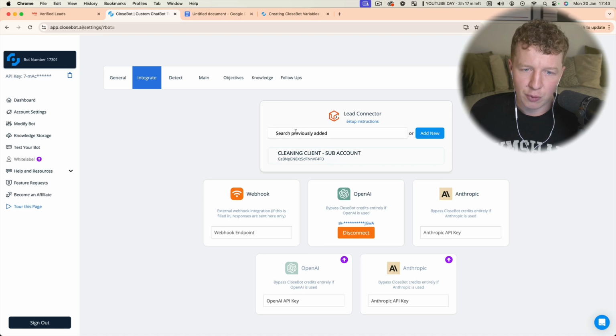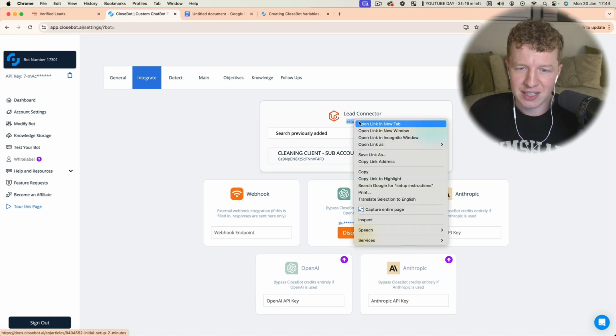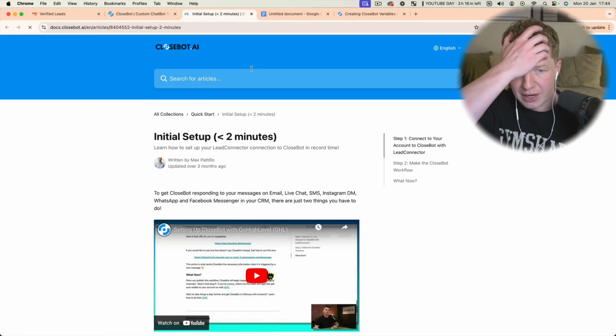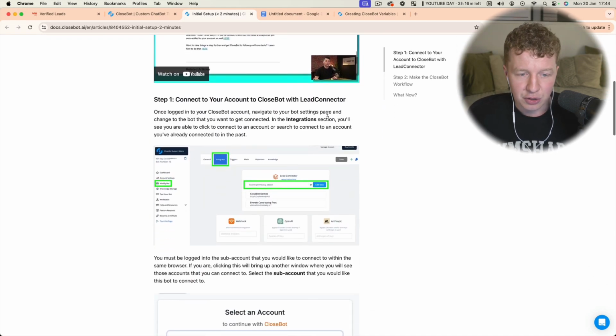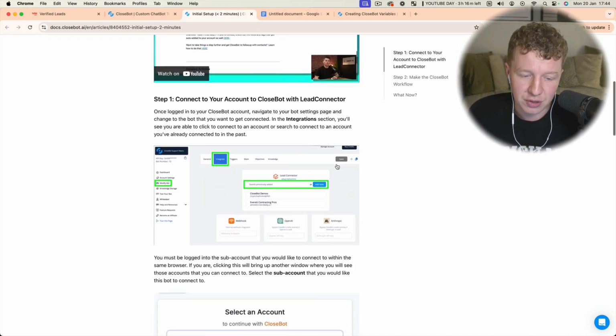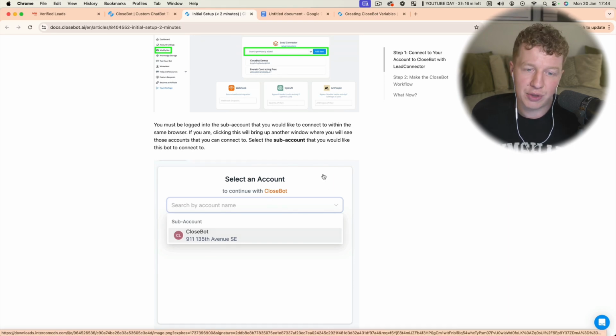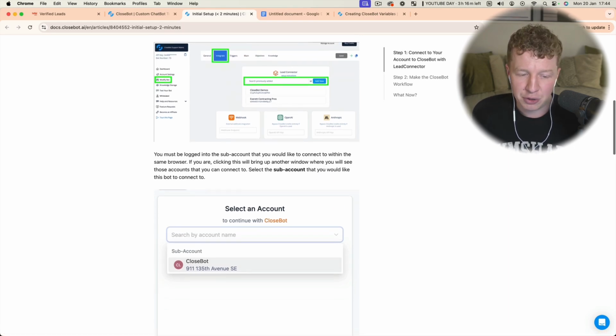So you can see here that you've got previously added. Basically, if you follow the setup instructions provided to you by Closebot, it literally takes less than 2 minutes. It is one of the easiest things to do. All you need to do is connect it with your lead connector account, and then make sure you select a sub account.